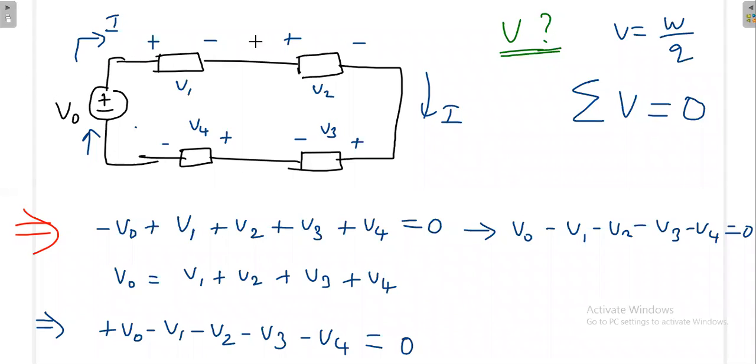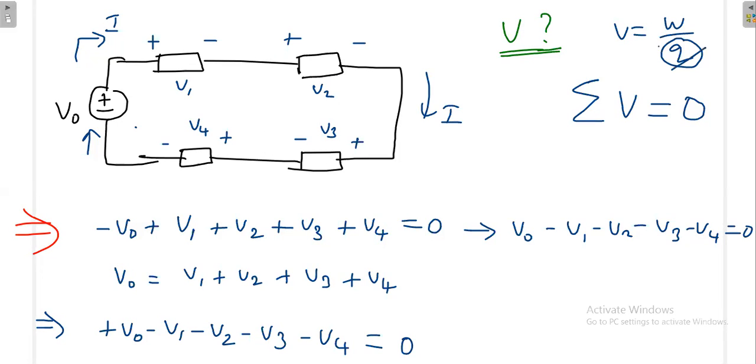Again, when my current is going like this, my current is not changing because all these resistances are in series. Everything is in series. These two elements are in series, these two are in series. So whatever current I have, the same current is circulating here. Now, when the current is constant, what is constant? When the current is constant, the charge movement, how much charge is moving on this line, is it not constant? Because I is equal to Q by T. When current is constant, that means a constant amount of charge is moving everywhere on the line.